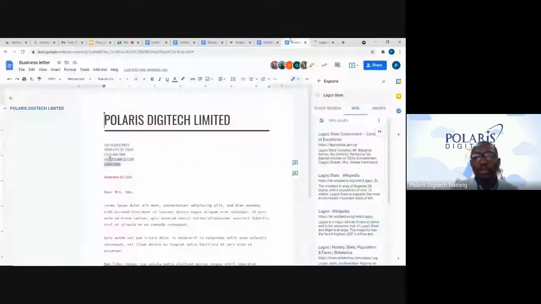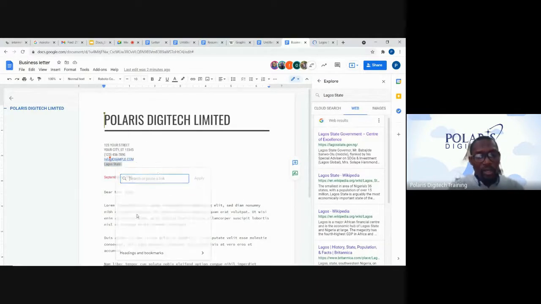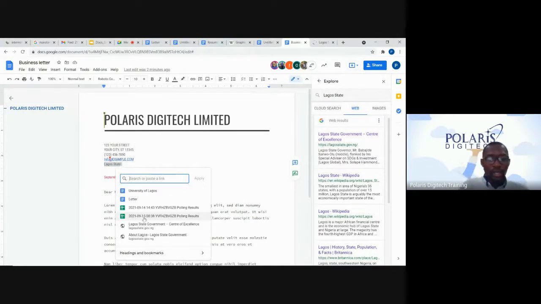If I want my colleagues or collaborators to understand that they need to review what I just saw, I can convert this phrase to a hypertext. What I need to do is highlight that phrase. Once I highlight the phrase, I right click on it and turn it into a link. We can see automatically that it has given me the recent search I had about this.